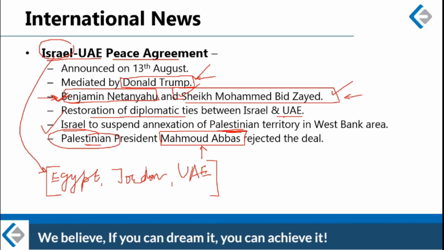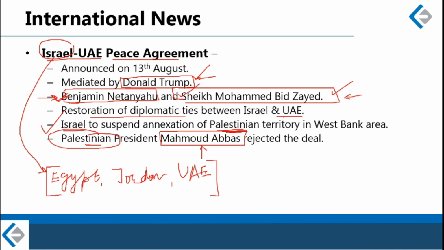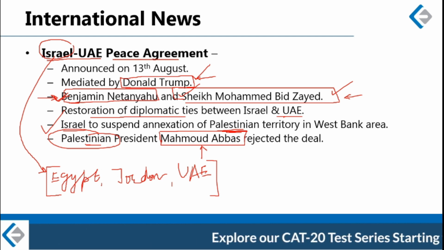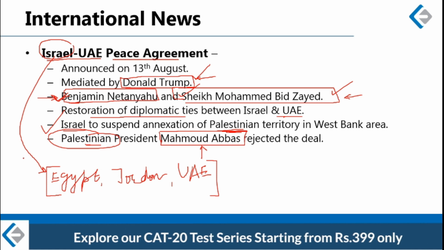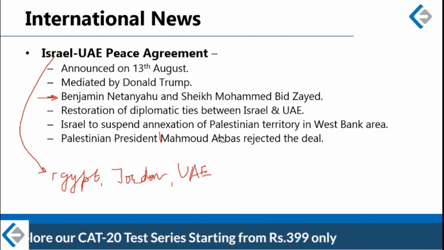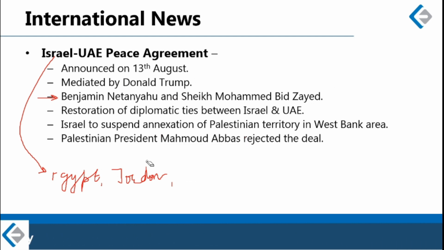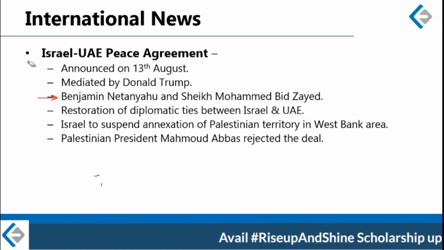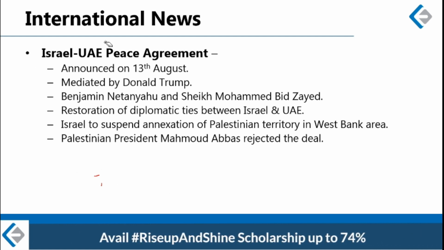Alright, about the Israel UAE peace deal, once again let me revise everything which is important for you to remember. The important points are the names of 4 countries involved, the names of 4 people involved, and the 2 major provisions of this deal. By 2 major provisions I mean the second last point and the third last point.